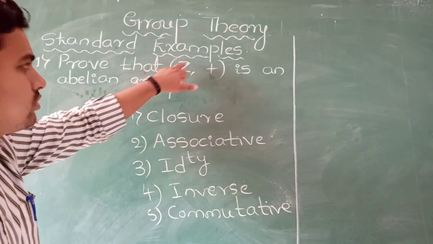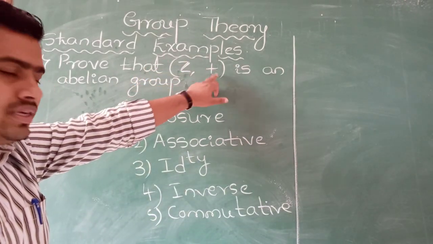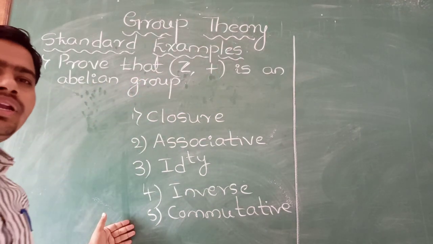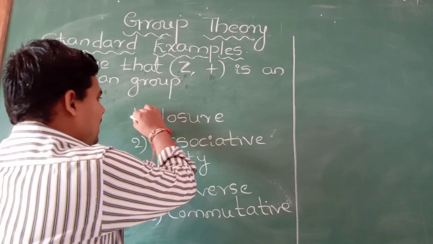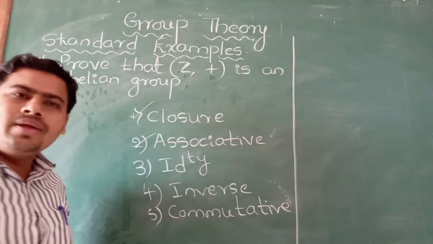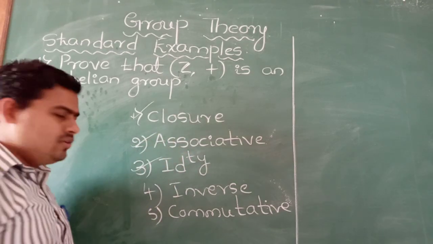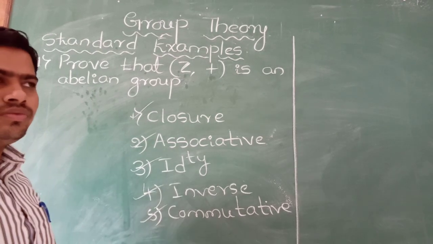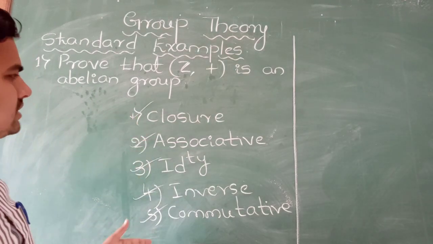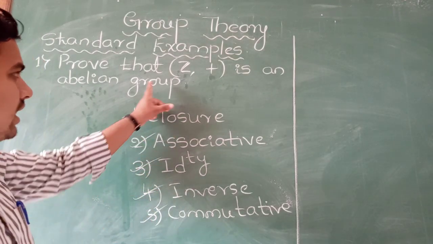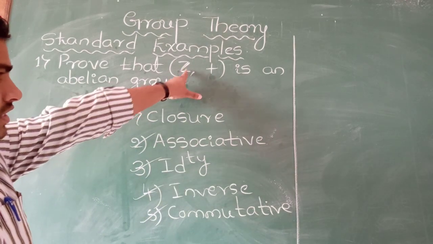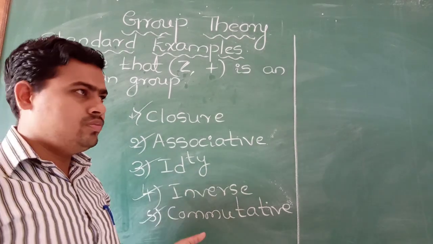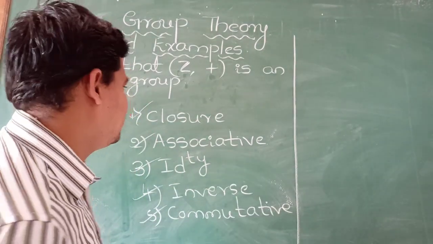If it satisfies these 5 conditions: closure law, associative law, identity, inverse, and commutative, then that non-empty set with respect to the binary operation forms an abelian group. Let's see the proof for this.